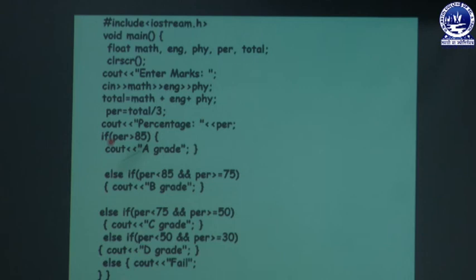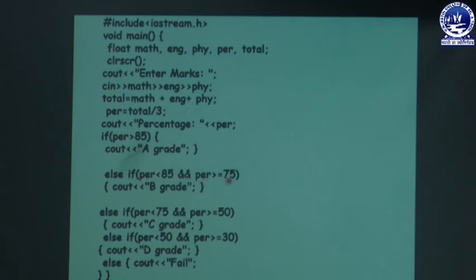Then I have used a very simple condition here: if percentage is greater than 85, then the grade will be A, else, it means that if the percentage is not greater than 85, in that case if percentage is less than 85 and percentage is greater than or equal to 75, here I have combined 2 different conditions.